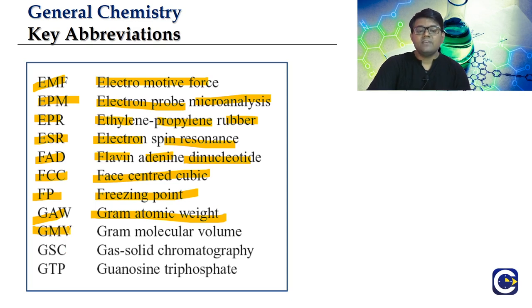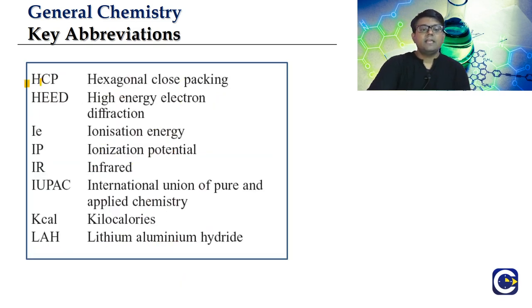Then we have GMV. GMV is gram molecular volume, the volume occupied by 1 mole of a particular substance. GSC is gas solid chromatography. Then we have GTP. GTP is guanosine triphosphate. Then we have HCP, related to solid crystals, hexagonal close packing. Then we have HEED, high energy electron diffraction. Then IE stands for ionization energy. IP stands for ionization potential.